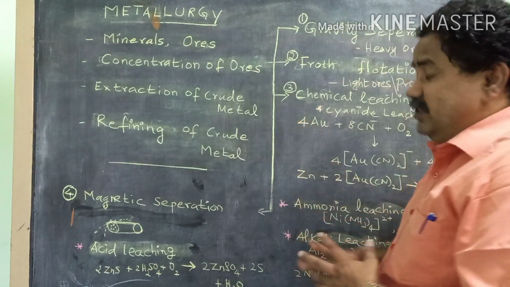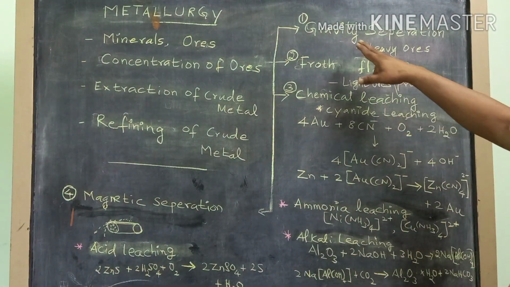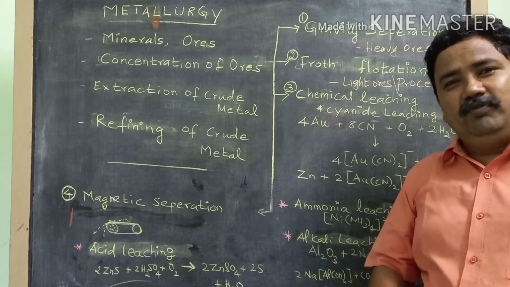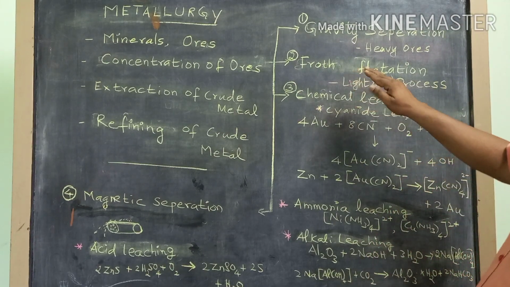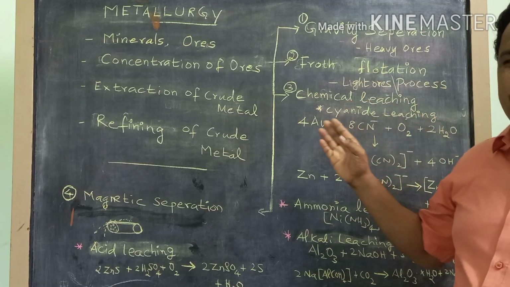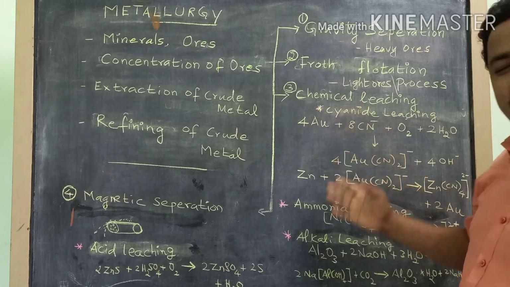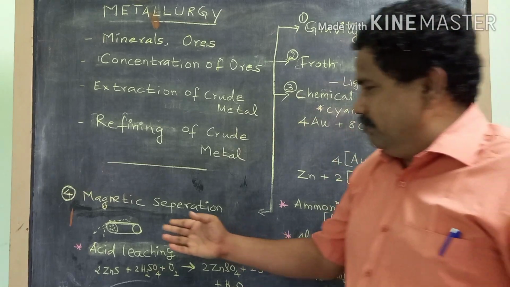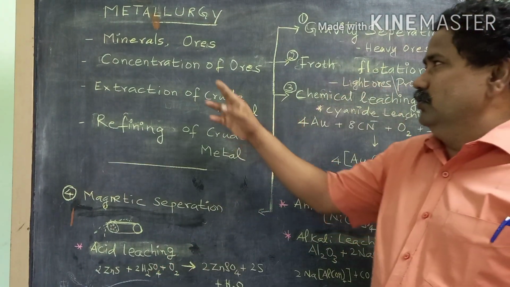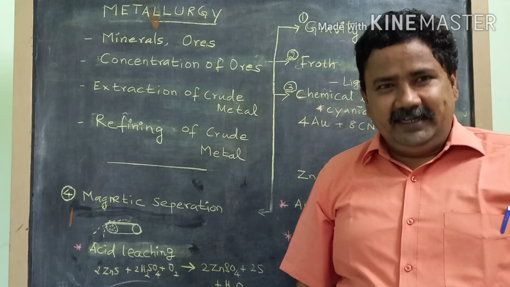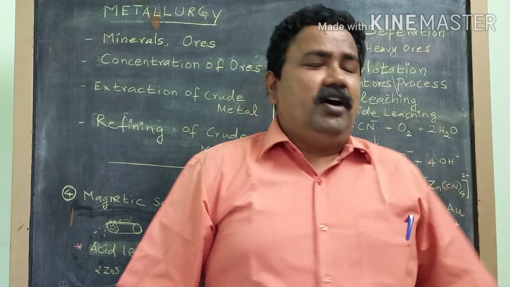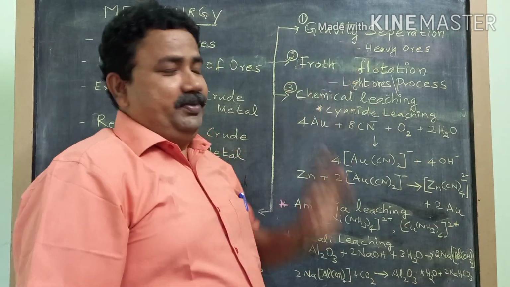Now coming to the concentration process, we have the gravity separation process, or otherwise it is called hydraulic wash. Second one is the froth flotation process. And third one is the leaching process or chemical leaching process. Generally this is a chemical method. And fourth one is magnetic separation. So all these four methods are used to concentrate an ore, that is, to remove the gangue particles from the ore. Let's talk about the first one, gravity separation.